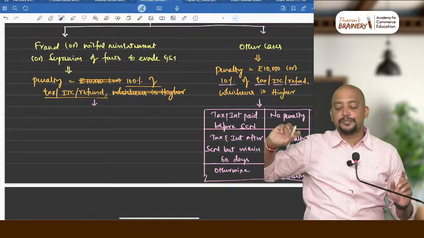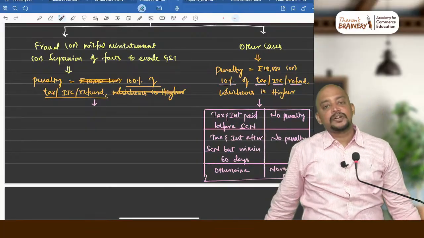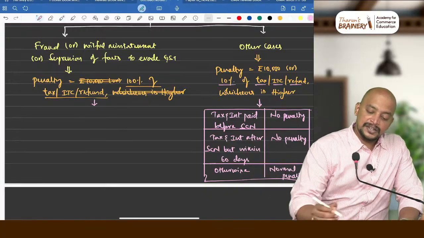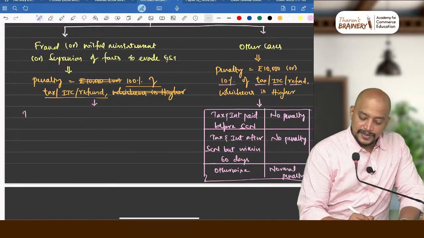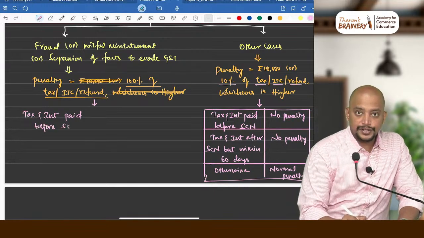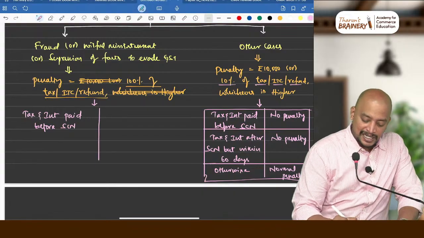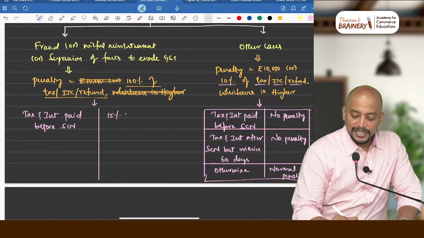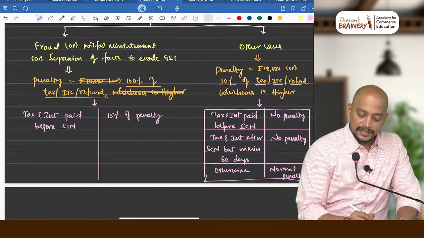Before notice if you pay, no penalty. Within 60 days from notice also if you pay, there is no penalty. But in this case you see, tax and interest paid before show cause notice, how much will be the penalty payable? 15% of penalty, whatever is the penalty, on that 15%.